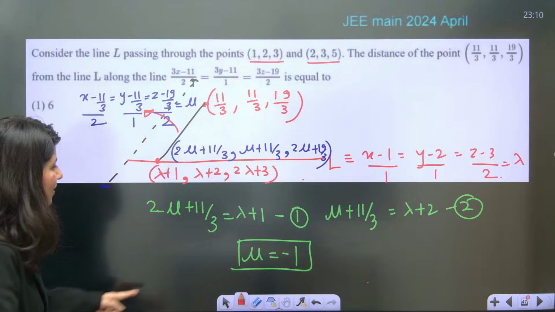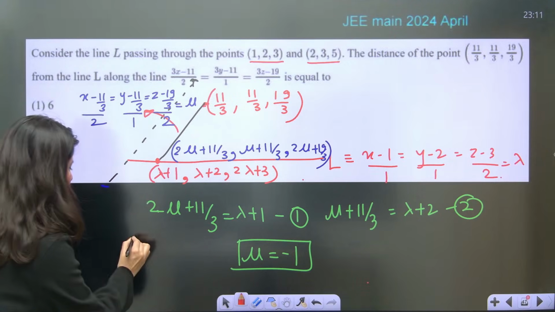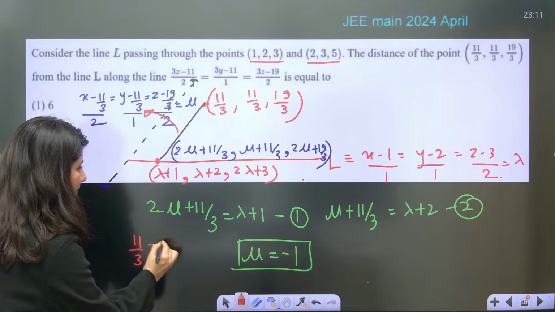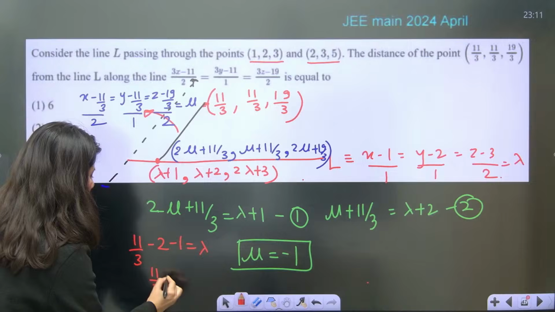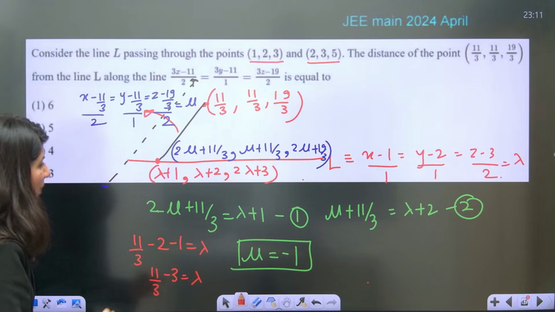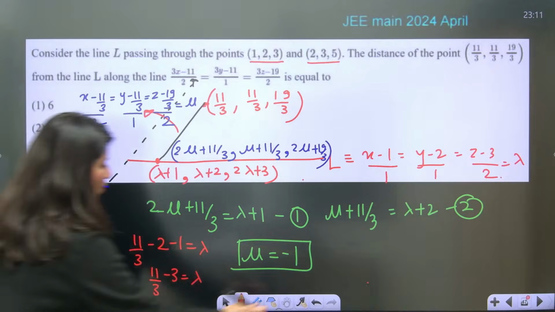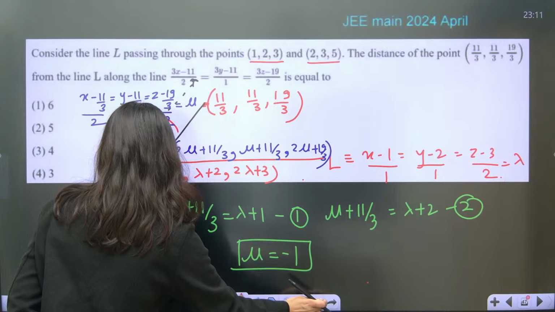Mu is minus 1. So 11 by 3 minus 2 minus 1 is equals to lambda. So 11 by 3 minus 3 is equals to lambda. Lambda is 3 3s are 9, so 2 by 3. Lambda is 2 by 3. Oops. No. Mu minus 1 is better. I don't need lambda. Mu is minus 1.